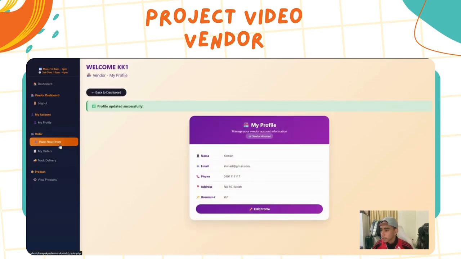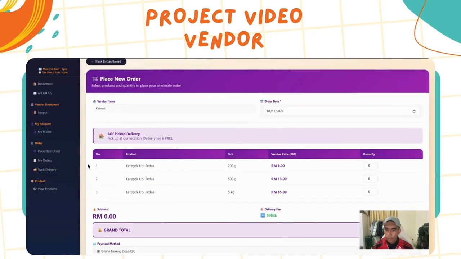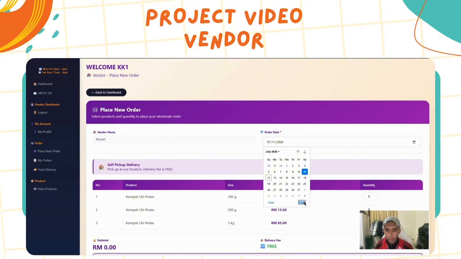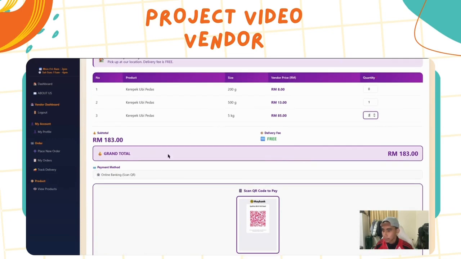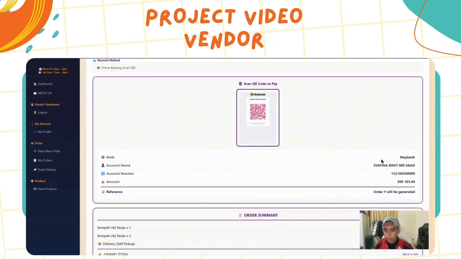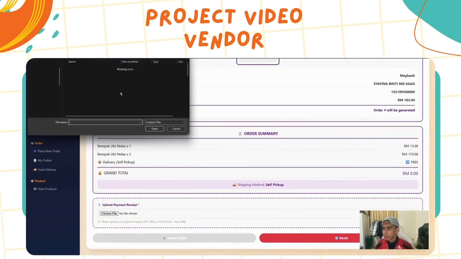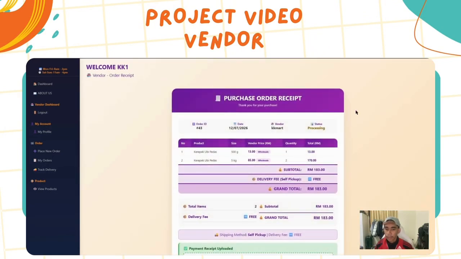Okay. For the order part, we have place new order. This is the part where the user makes the order. First, they need to set the date, choose the quantity. This is the grand total. This is the bank detail for the payment, and upload the receipt. This is the interface when they have made the purchase. They can see the receipt.